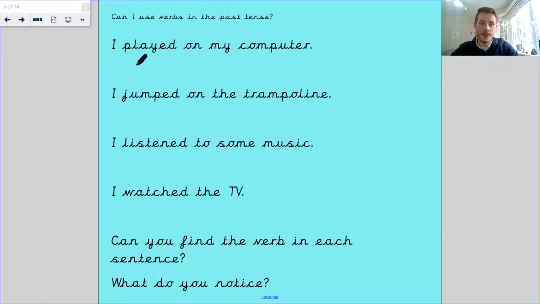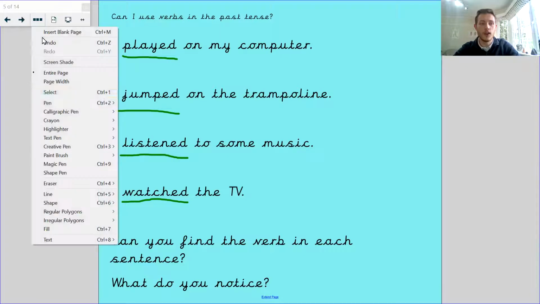Well, the verbs are here. I played. To play. I jumped. I listened. I watched. What do you notice about all of these verbs? Played, jumped, listened, watched. What do you notice?